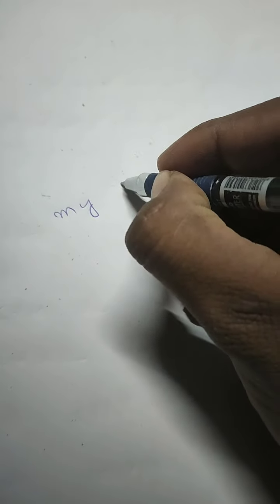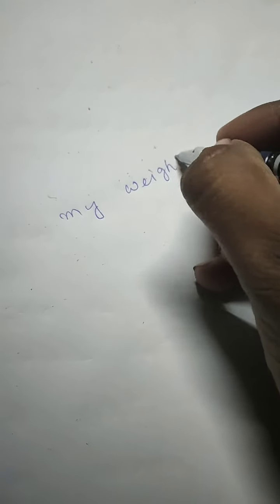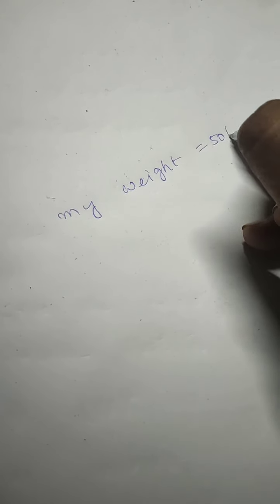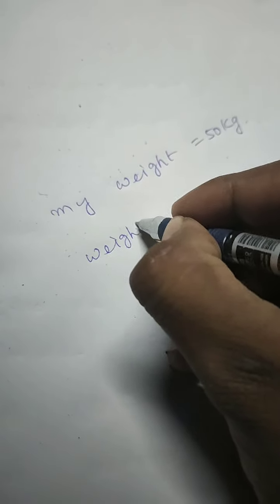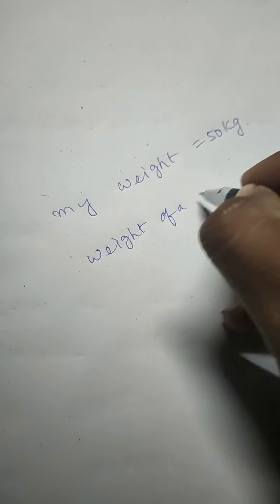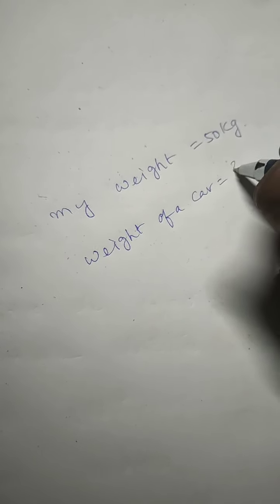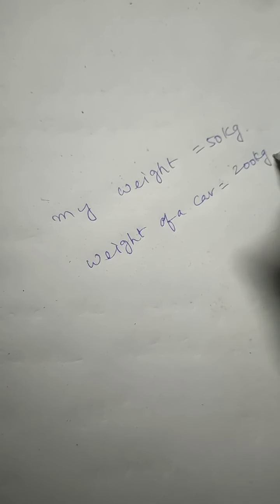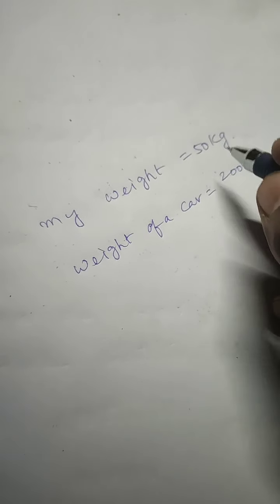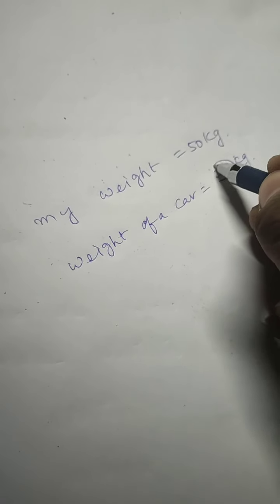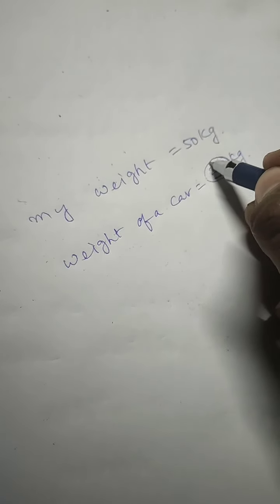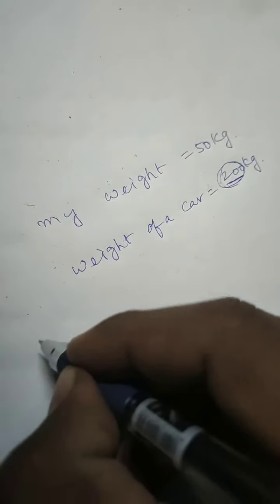One thing is, for example, my weight. If I write my weight, I'll mention 50 kg. Weight of a car, so I may write 200 kgs. Whenever you represent smaller numbers, it's not a big issue. But if I write